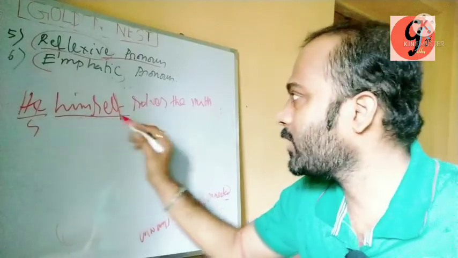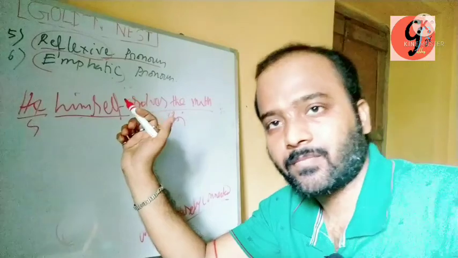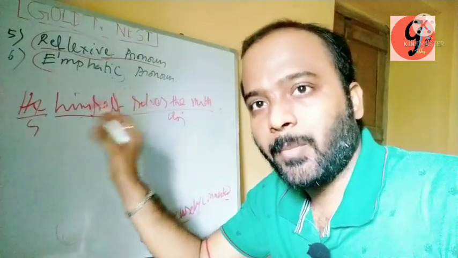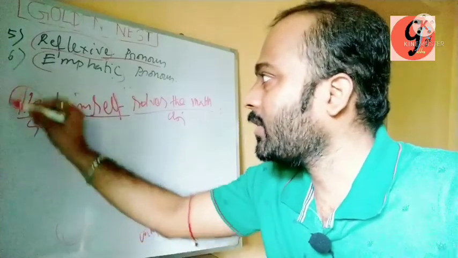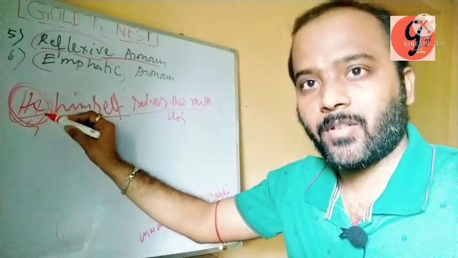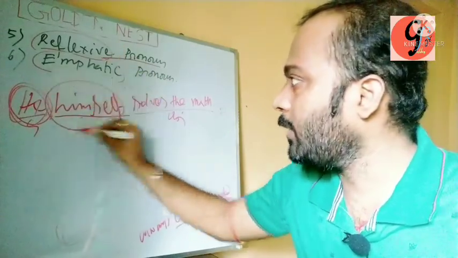Then the objective part, solves the math, is the objective part. So for the sake of emphasis, the particular subject he is emphasized or given stress by the particular pronoun himself.